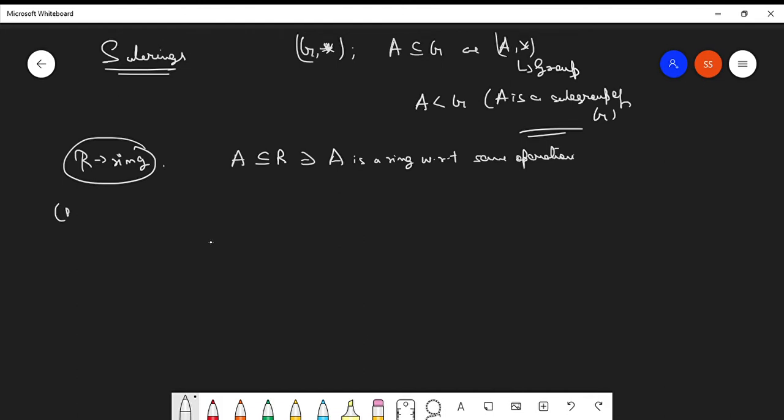That is, if R plus dot is a ring, then A plus dot is also a ring. Then we say that A is a subring of R. Is the concept of subring clear?